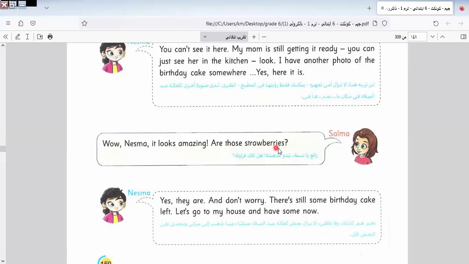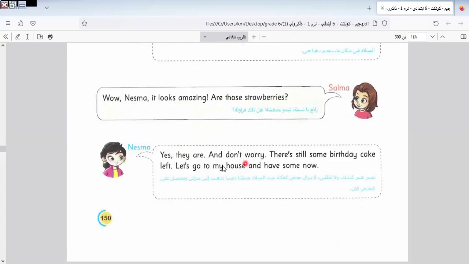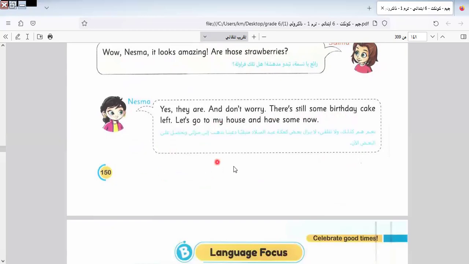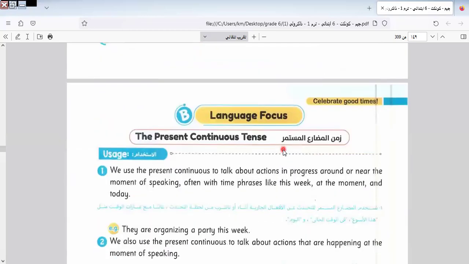Okay, are those strawberries? Are those strawberries? Yes, they are. And don't worry, there is still some birthday cake left. Let's go to my house and have some now.